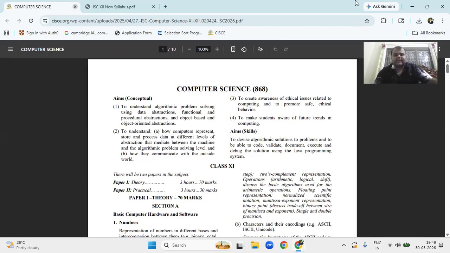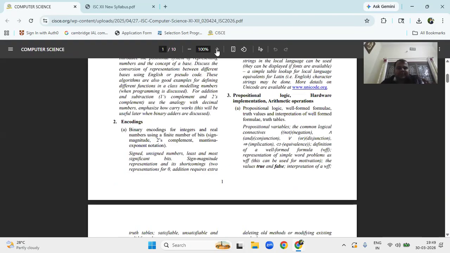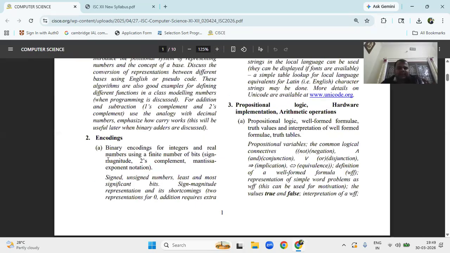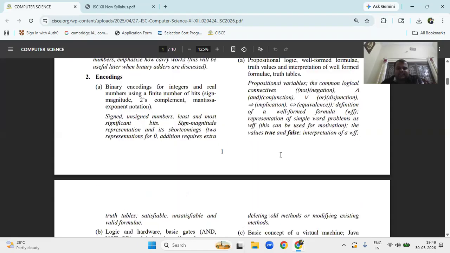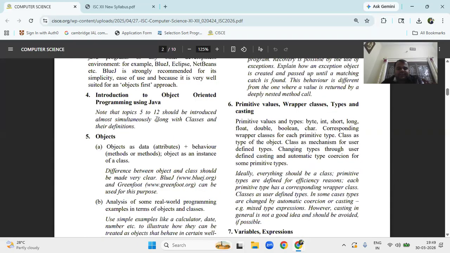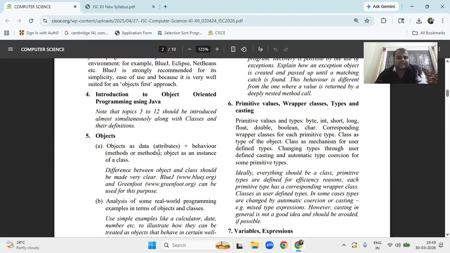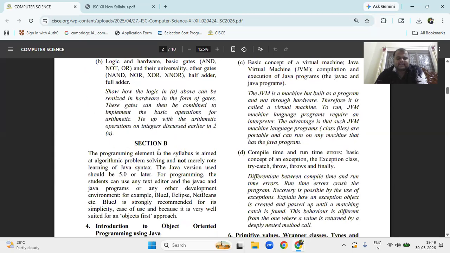Okay, now we have the number systems, and chapter number 2, I think you can see on the screen, is encoding, binary encoding, and chapter number 3 is propositional logic. Chapter number 4 is introduction to OOPS, and then 9th, 10th content is the same. Next, 5th is class and object, and the 6th is primitive data types.